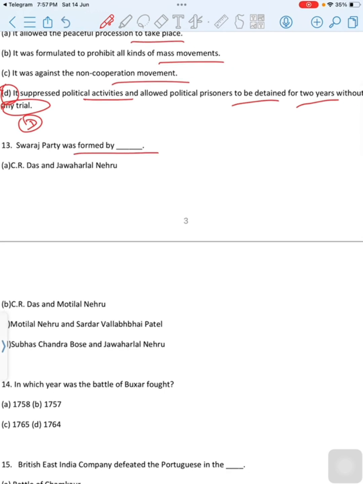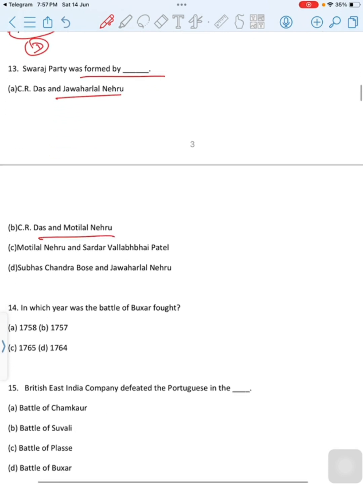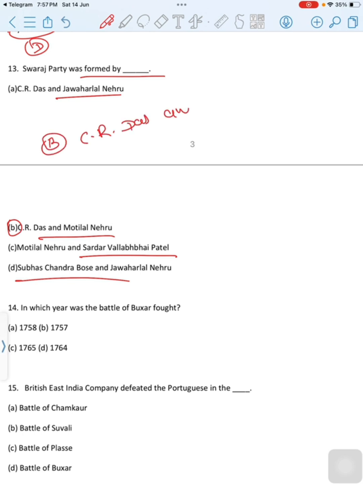Swaraj Party was formed by dash. First option is C.R. Das and Jawaharlal Nehru. Second option is C.R. Das and Motilal Nehru. Third option is Motilal Nehru and Sardar Vallabhbhai Patel. Last option is Subhash Chandra Bose and Jawaharlal Nehru. Then correct option is option B, C.R. Das and Motilal Nehru.